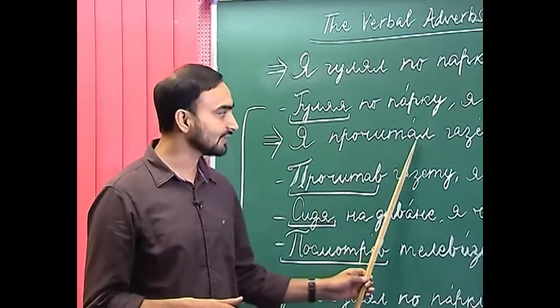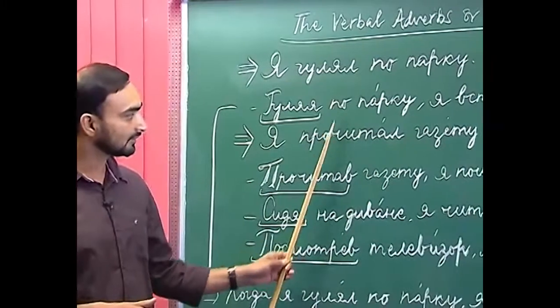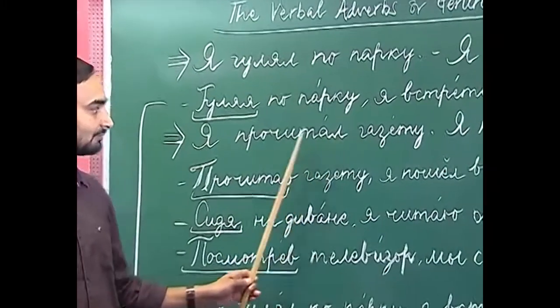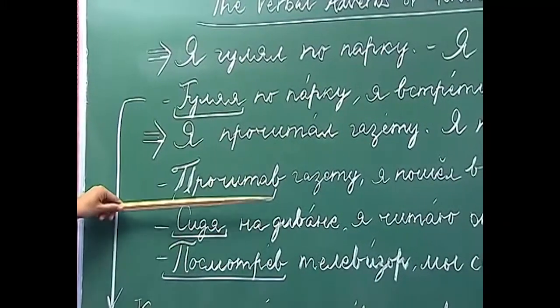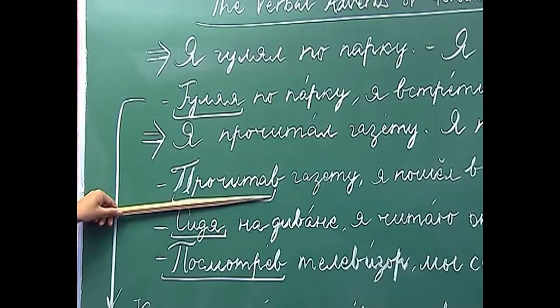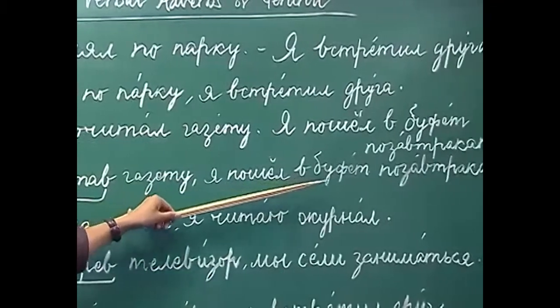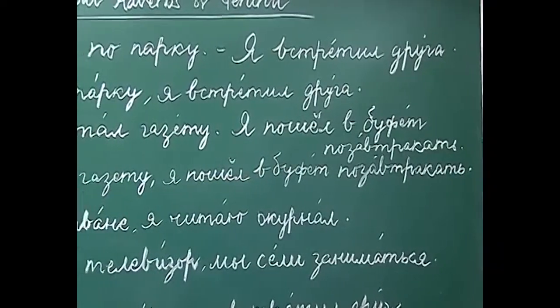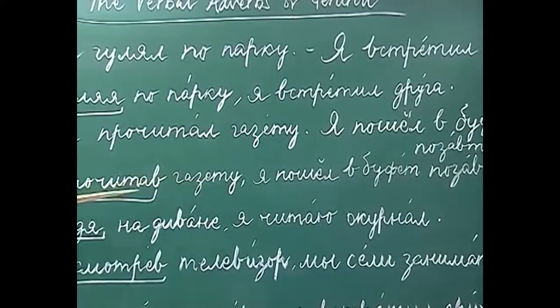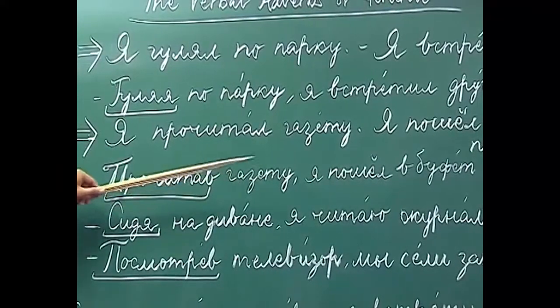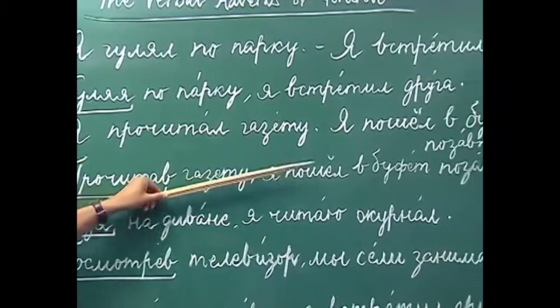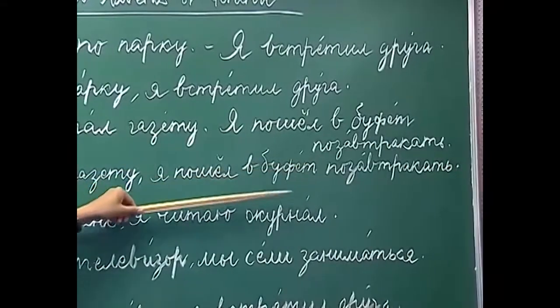So, here прочитать is the verb. So, we will derive the verbal adverb from the verb прочитать. So, how do we use the verbal adverb here? Прочитав газету, я пошел в буфет позавтракать. So, here прочитав газету will mean after reading the newspaper, I went to have my breakfast at the canteen.